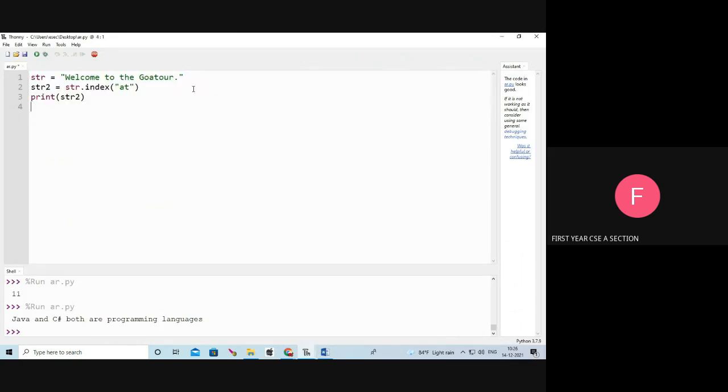str equals "welcome to the Goa tour", str2 equals str.index of at. See, is there any "at" there? Yes, "at" is here. So it returns the index number. The index number of a is 17. Suppose I am going to search Chennai, and I am going to print str3.